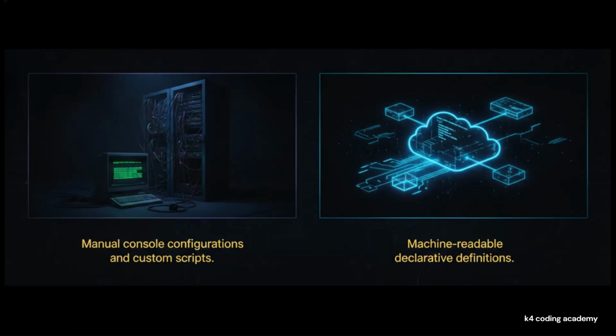For decades, managing infrastructure meant literal physical interaction. System administrators had to rely on manual console configurations, pointing and clicking through clunky graphical interfaces, or writing custom and honestly pretty fragile scripts. Abstraction completely flips this paradigm on its head. We've moved away from that manual intervention and shifted toward machine-readable declarative definitions and programmable interfaces. We're now managing compute, storage, and networking entirely through software abstractions rather than ever touching physical hardware.